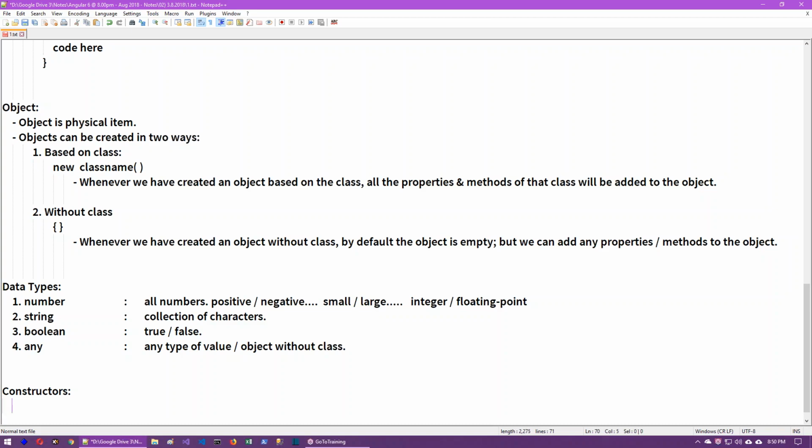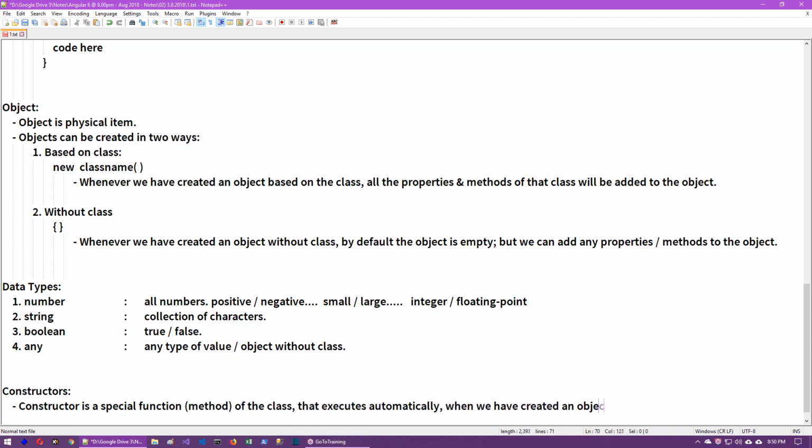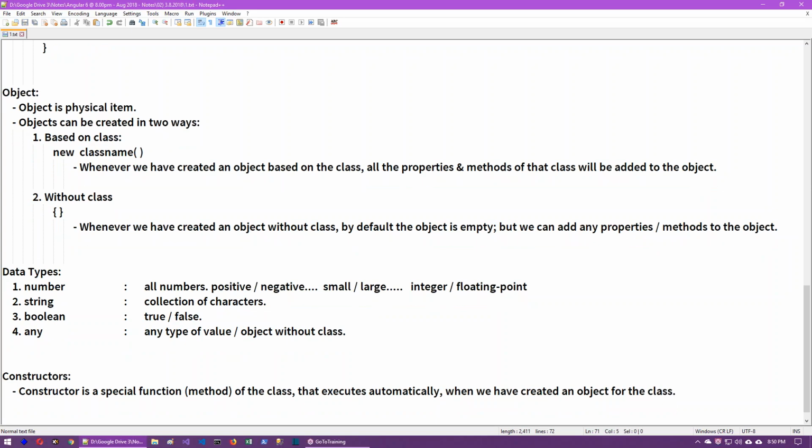What is constructor? Constructor is a special function or method of the class that executes automatically when we have created an object for the class. Every time when we create a new object, it will automatically execute the constructor.